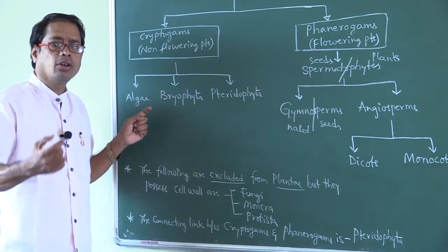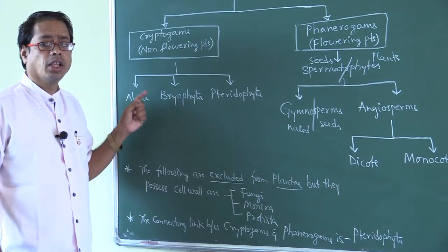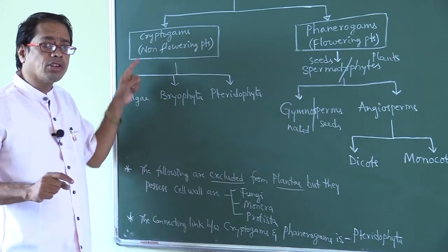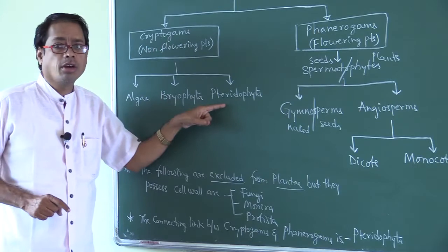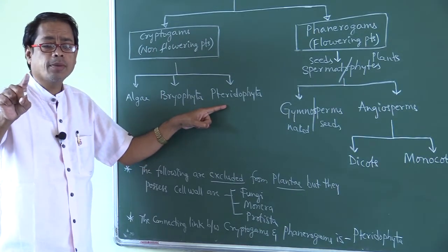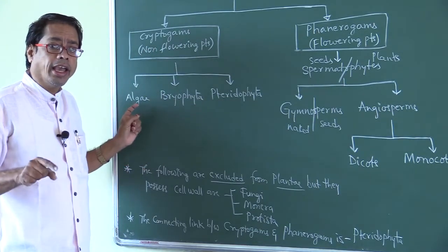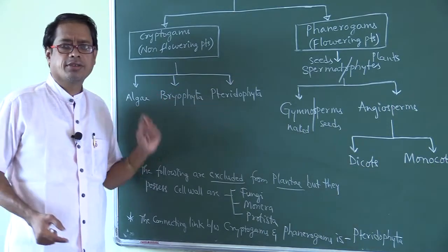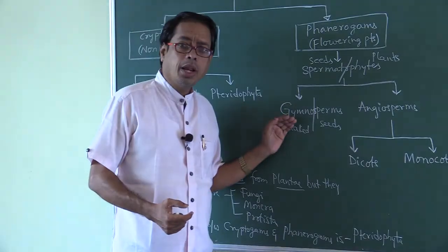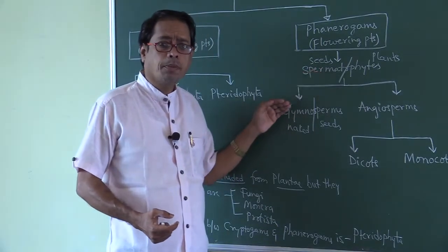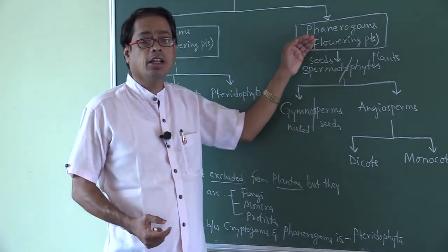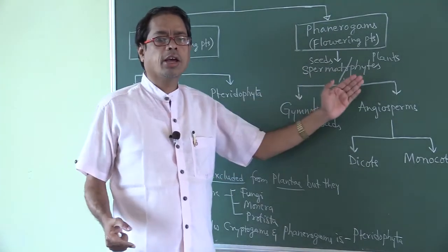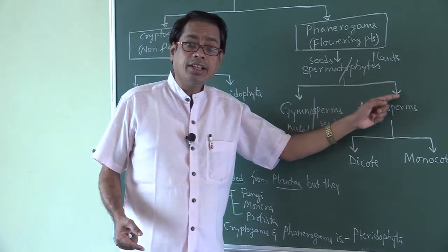Primitive cryptogams are algae. Advanced, evolved cryptogams are pteridophytes. Similarly, primitive spermatophytes or primitive phanerogams are gymnosperms. Advanced phanerogams or spermatophytes are angiosperms.